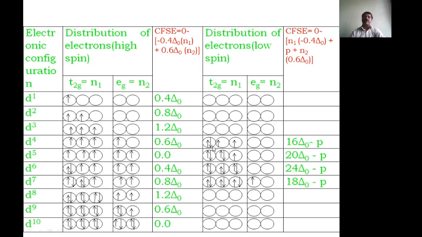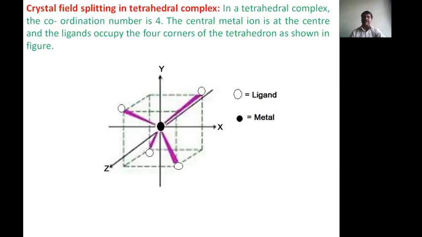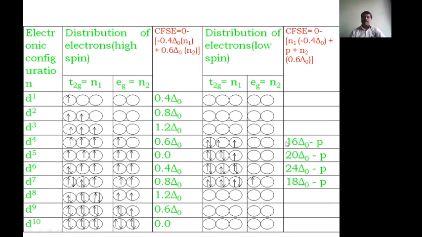Now the calculation of the crystal field stabilization energy here. N1 is equal to 4 here, and N2 is equal to 0. 4 into 0.4 means 1.6. It should be 1.6 actually, this is the 1.6 value, not 16. So 1.6 delta naught minus P value. This will be the crystal field stabilization energy.